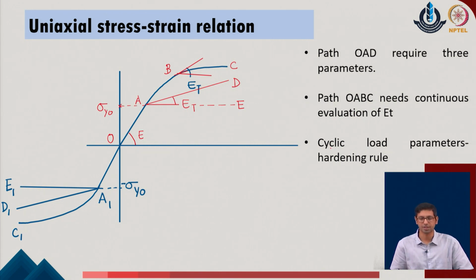Now, as a basic requirement, we have already said that path OAD, which is the simple bilinear profile of the given system, only requires 3 parameters, whereas path OABC, which is the path required with respect to the general strain hardening, comes up with the continuous evaluation of E of t in the given system. So, E T value can be evaluated at each and every point of the system, and that comes out with a more incremental based analysis.